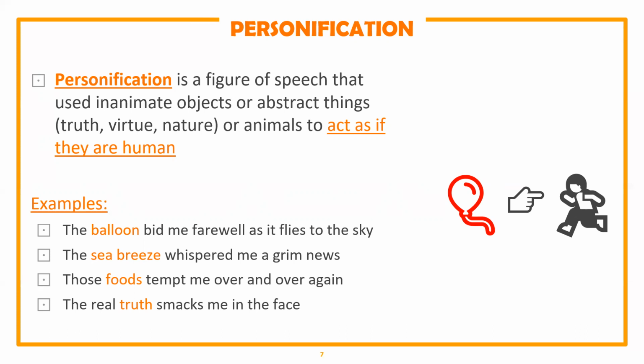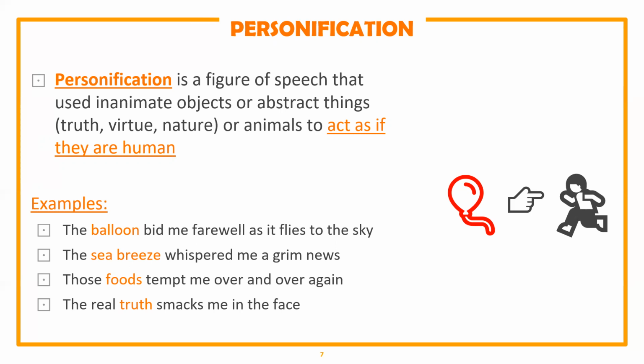Food, of course, is an inanimate object, but the third example makes it as if the food could tempt a person over and over again. Tempting someone is something only a person can do, but in the third example, it treats food as if it could tempt somebody, so that's the personification part there.